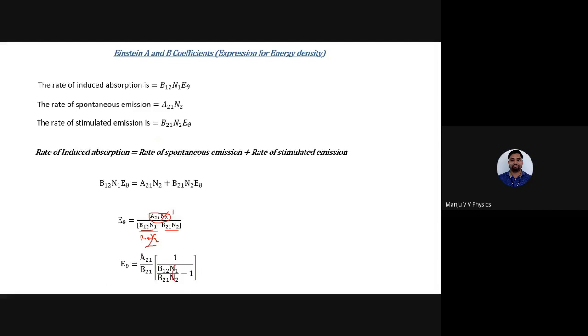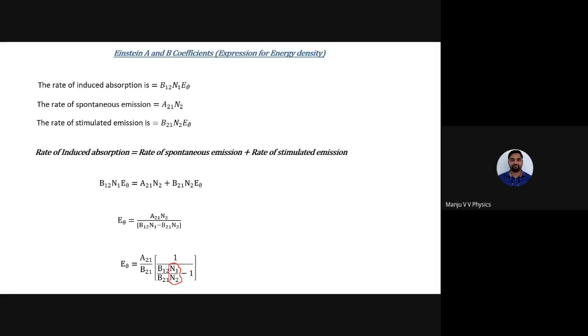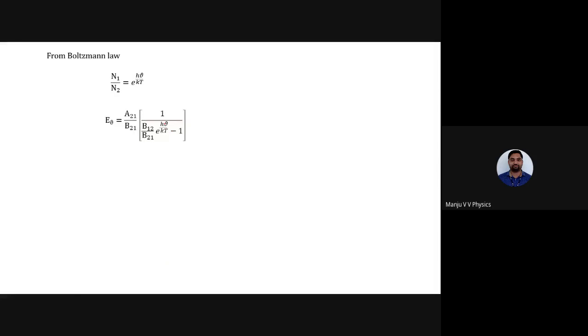This N1 by N2, right? For this place, you have to substitute the Boltzmann equation. I have substituted. Instead of this N1 by N2, I have substituted e power h mu by kt. I didn't do anything, I have just substituted.